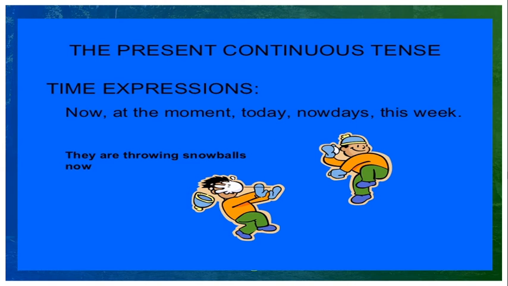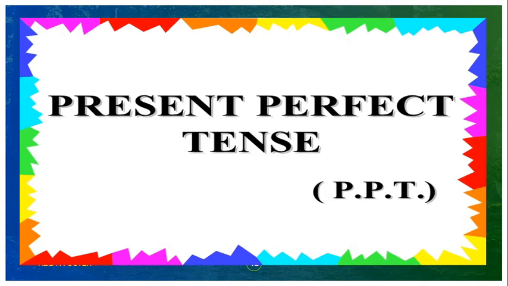For the present continuous tense, we are using these time expressions like now, at the moment, today, nowadays, this week. For example, they are throwing snowballs now. Now, we are using the time expression now. Next, we are going to learn about present perfect tense.